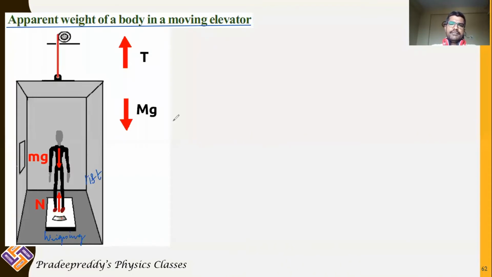The lift can be in the rest position. Lift can be in uniform motion. Lift can be accelerating. 3 cases are possible here. Now let us first see what happens if the lift is stationary. If lift is stationary, velocity is equal to 0. Delta V is also equal to 0. And if lift is stationary, it is inertial frame.